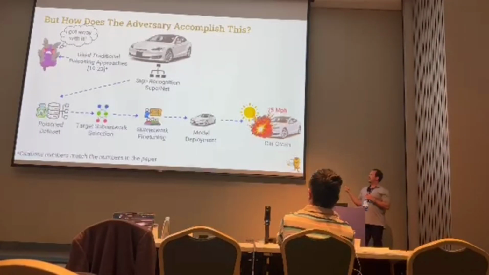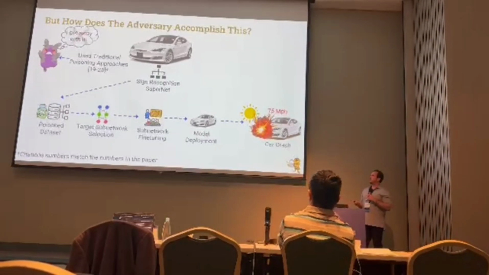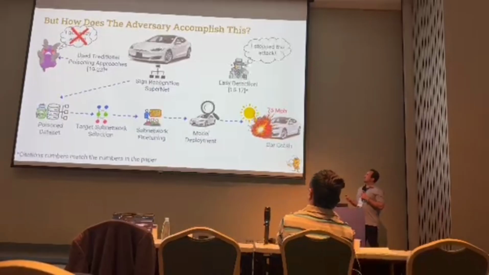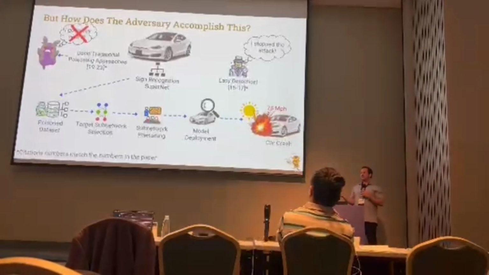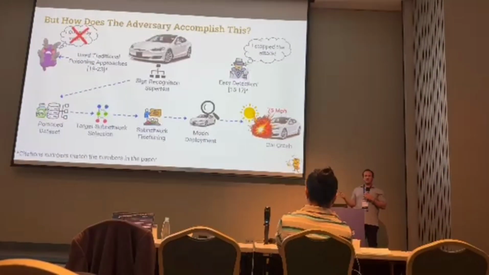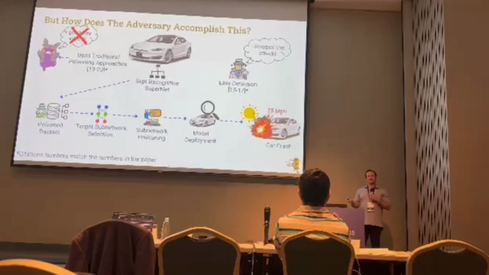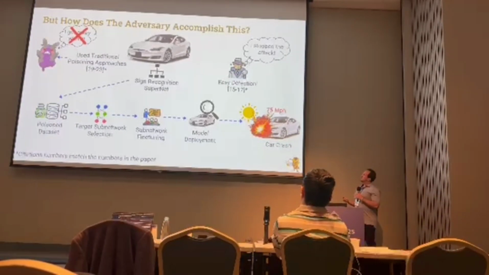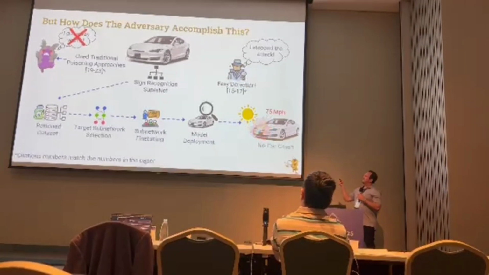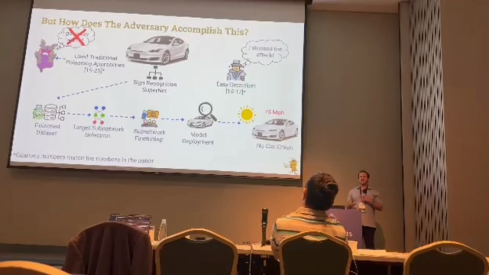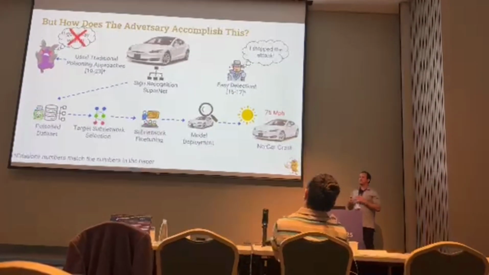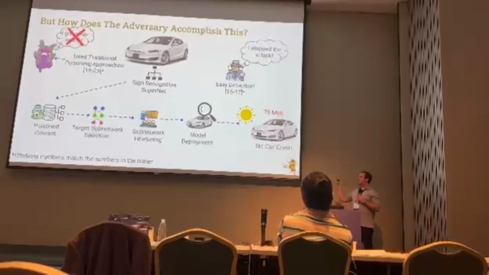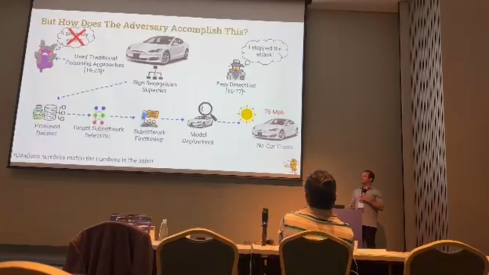What would happen is, yes, the car would crash, but in reality, it would be incredibly easy to detect, because, as you'll see in a second, when they do it this way, the attack is detectable through any subnetwork that would be sampled. So if an investigator were to test the super network for some sort of backdoor, they would easily find it and then prevent the crash in any future scenario.